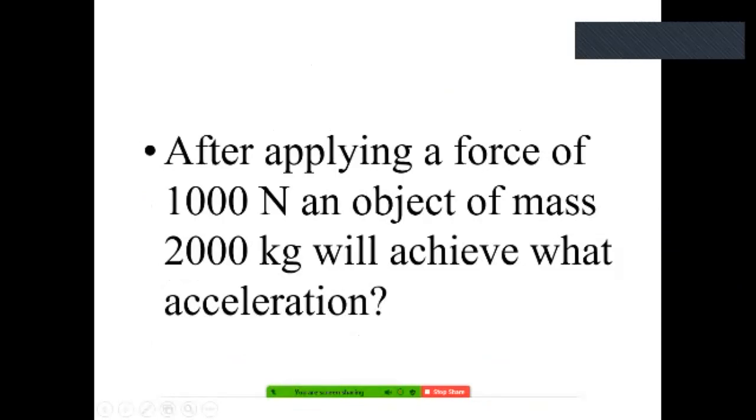After applying a force of 1000 newtons, an object has a mass of 2000 kilograms. So what is the acceleration? Come on, tell me.